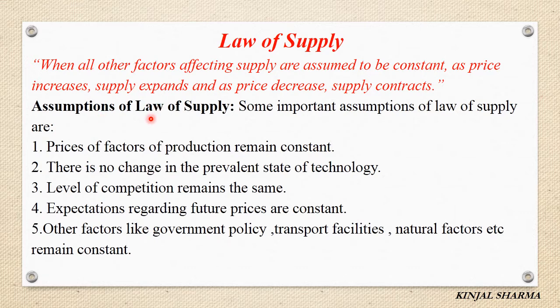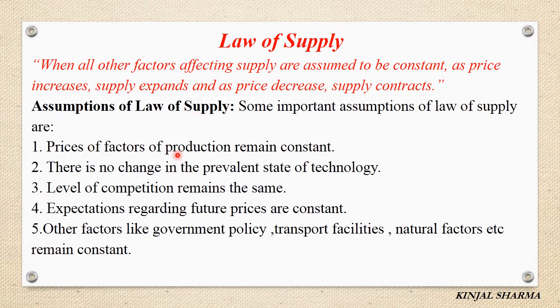Now, assumptions of law of supply. Our law of supply rests on some assumptions. There are many factors which affect the supply of goods at a particular point of time apart from price. But our law of supply assumes that other factors are constant, right? Some of these factors have more influence on supply as compared to price. So what are some of the assumptions of law of supply?